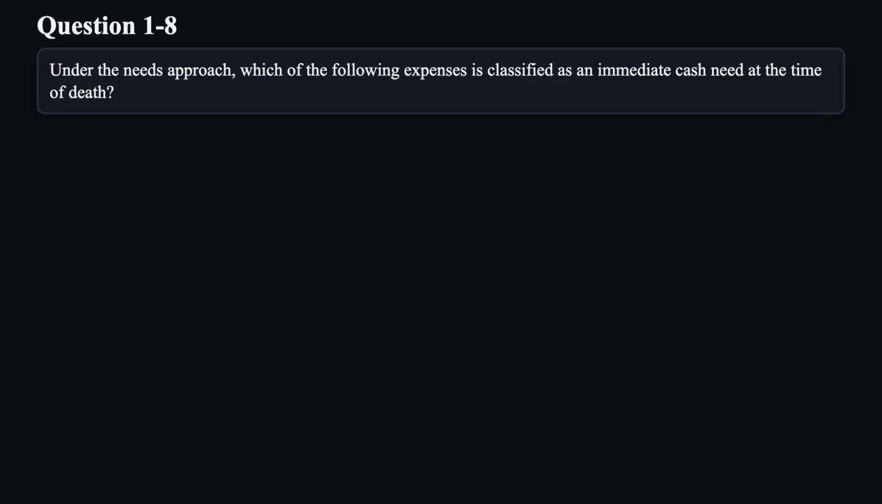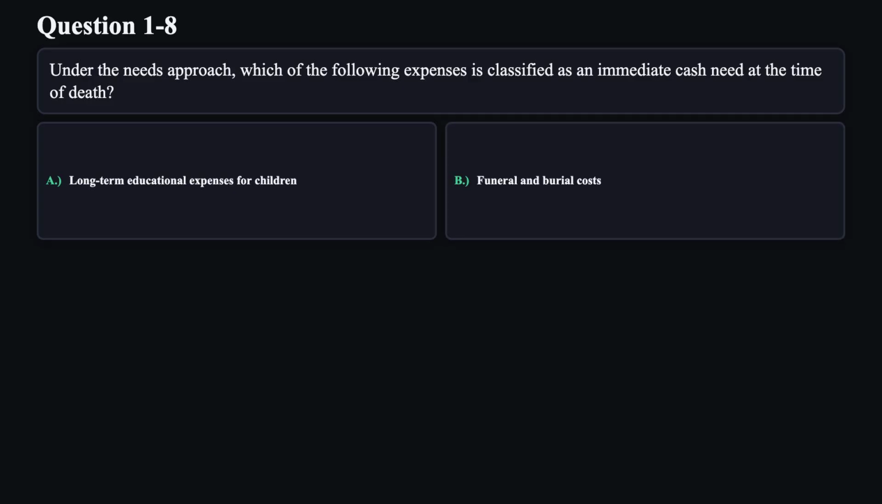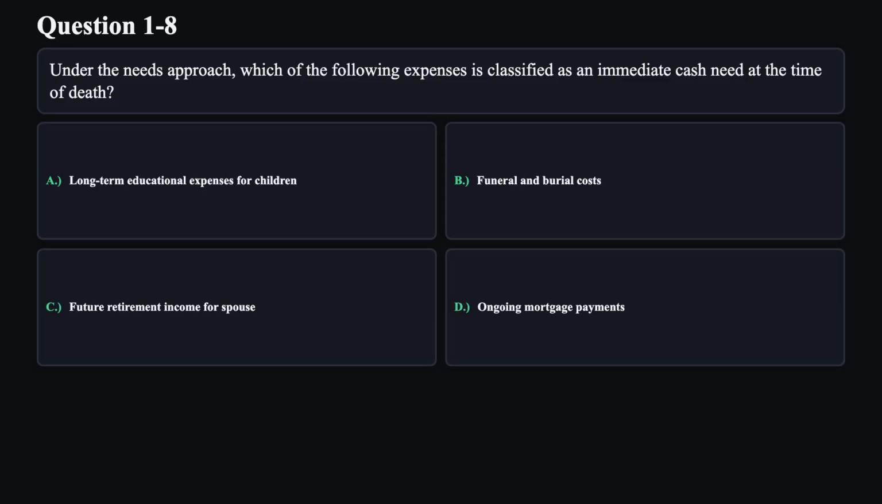Question 8. Under the needs approach, which of the following expenses is classified as an immediate cash need at the time of death? A. Long-term educational expenses for children. B. Funeral and burial costs. C. Future retirement income for spouse. D. Ongoing mortgage payments.